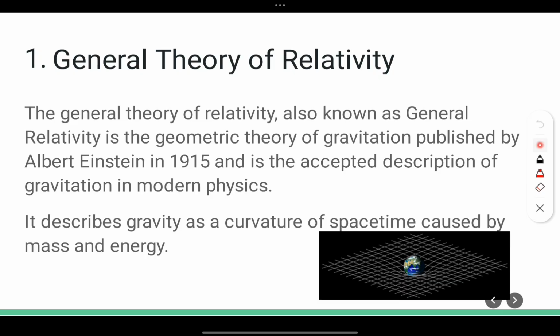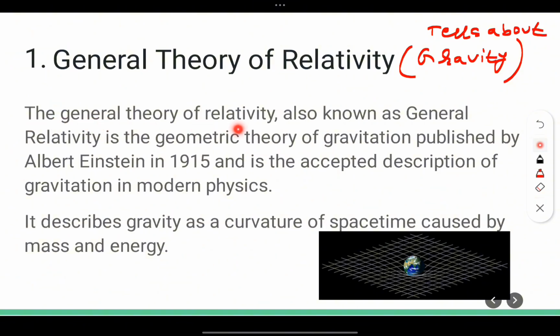Okay, now at first let us see the general theory of relativity. We will not go into detail in this topic, because the general theory of relativity's mathematical form is quite complex, and I already said that it tells about gravity. It is the theory of gravity. It gives information about gravity. It explains gravity basically, you can see.